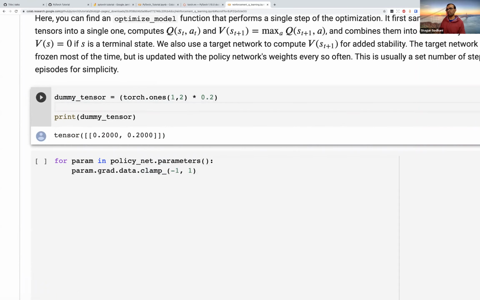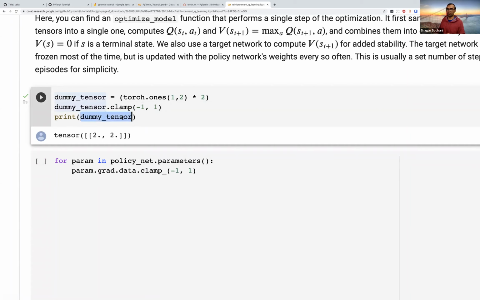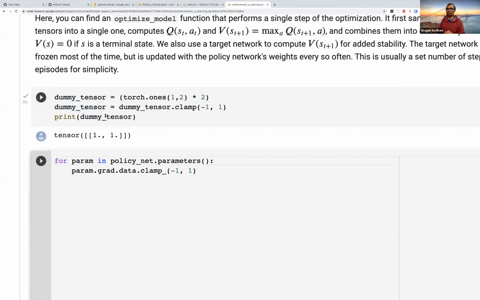Now I say, take the dummy_tensor and clamp its values. But obviously this is not going to change the value of dummy_tensor, right? So I need to do something like this, and then it would change the value of dummy_tensor.